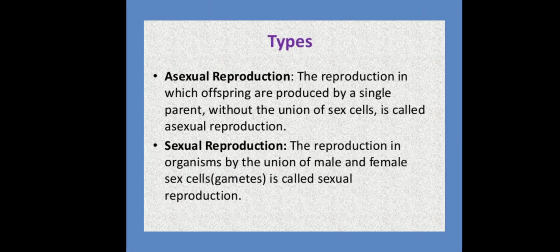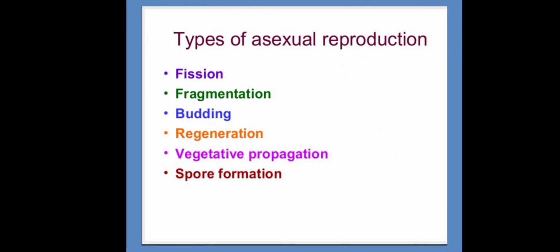The reproduction in organisms by the union of male and female sex cells, that is the male and the female sex cells, they are called as gametes, is known as sexual reproduction. Now we are just going to learn about the types of asexual reproduction. They are fission or binary fission, fragmentation, budding, regeneration, vegetative propagation that we have done already, and spore formation.